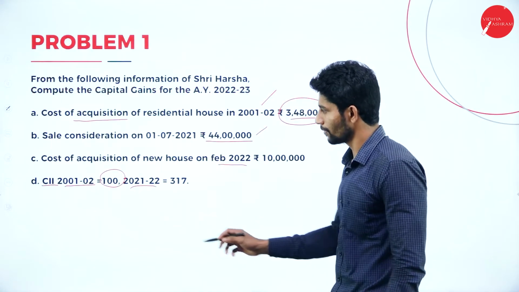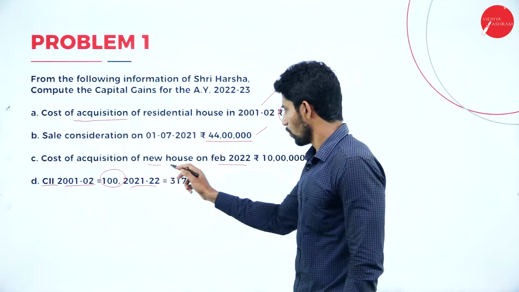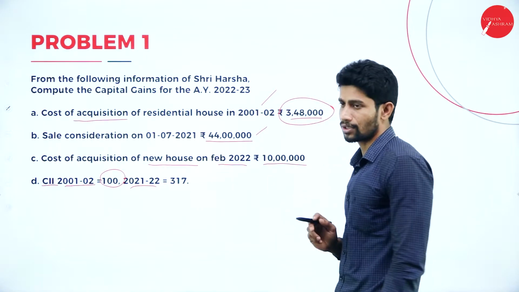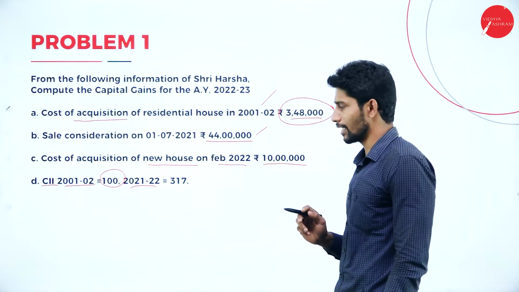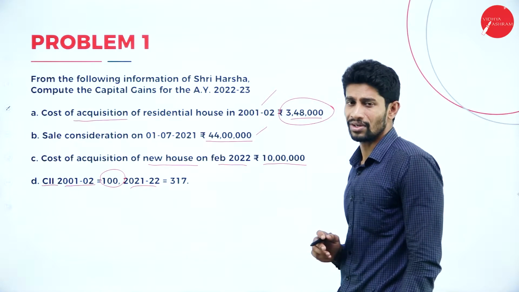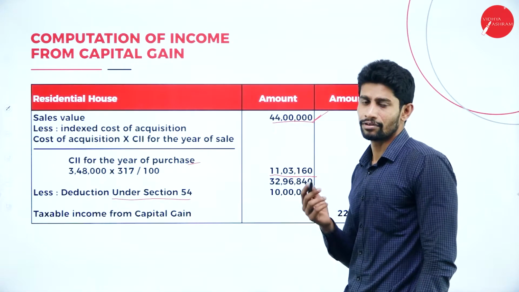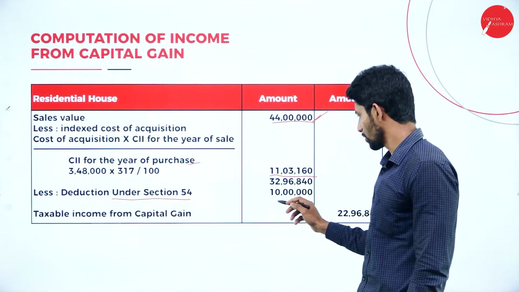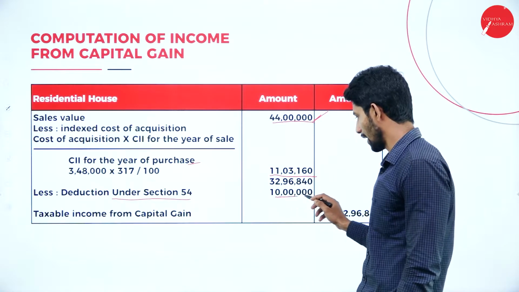So in this problem, he acquired a new house in Feb 2022 by paying 10 lakh rupees. So he is eligible to take deduction under section 54. Deduction under section 54, new house purchased worth rupees 10 lakhs.